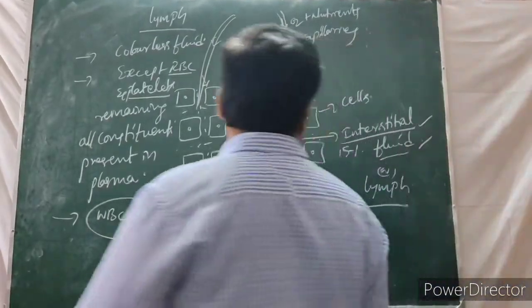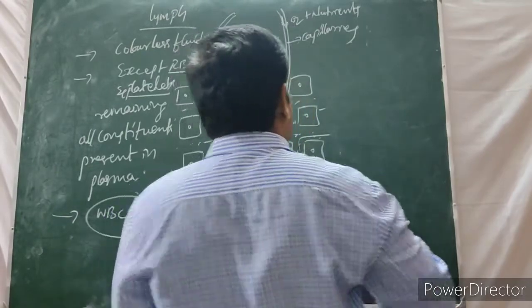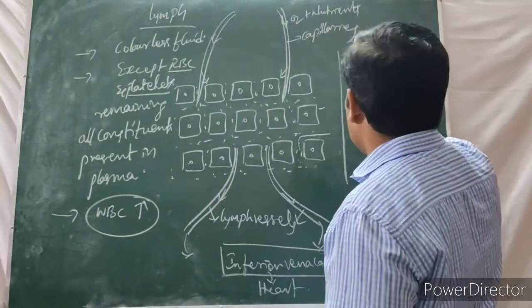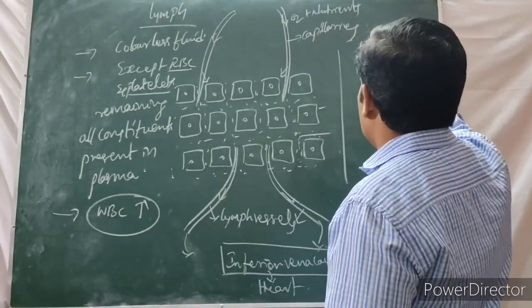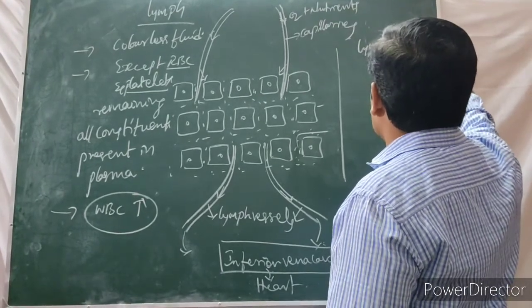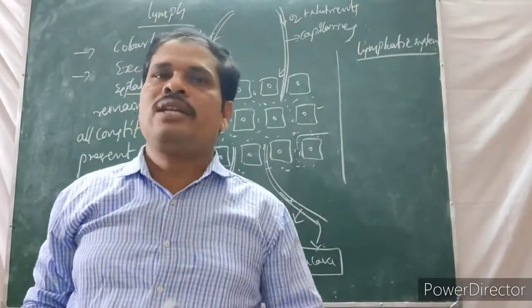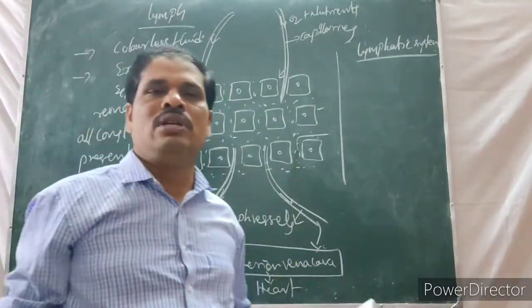Now, in the lymphatic system, what are the three important parts? The lymphatic system is present all over the body, just like the circulatory system, scattered here and there in the body.